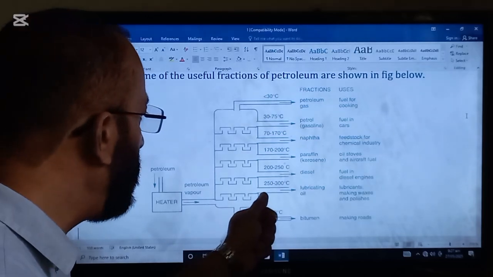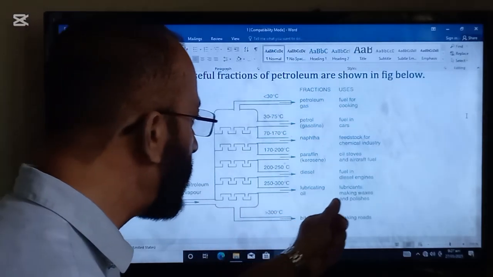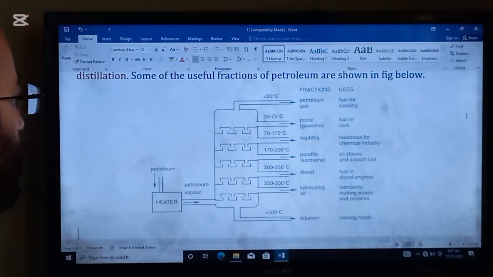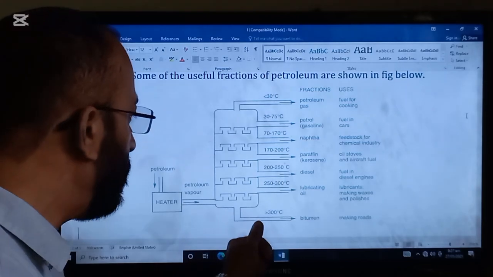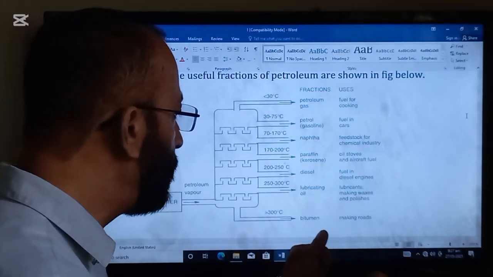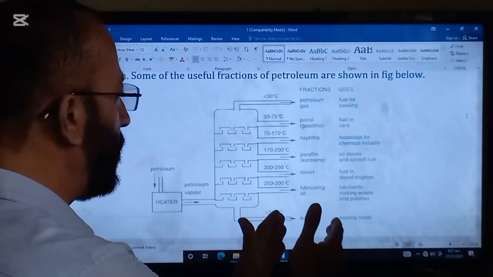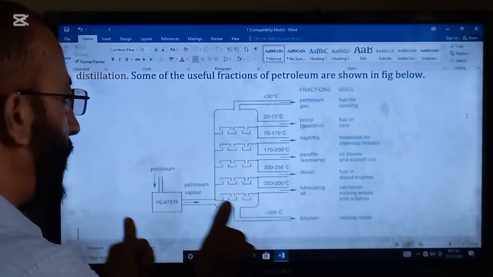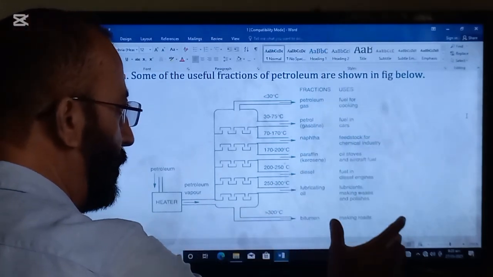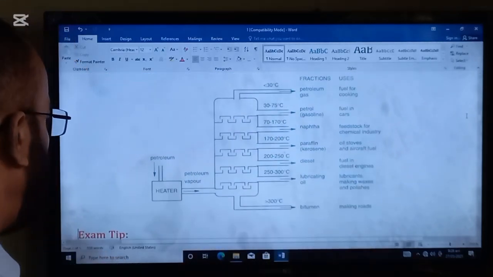Between the temperature of 250 to 300 degrees C, we get lubricating oil, that is used as a lubricant, and for making waxes and polishes. And above temperature of 300 degrees C, we get bitumen, that is used for making roads. So these are useful fractions that can be obtained by the fractional distillation of the petroleum, and here are their uses. This is a very important question which frequently comes in the paper.